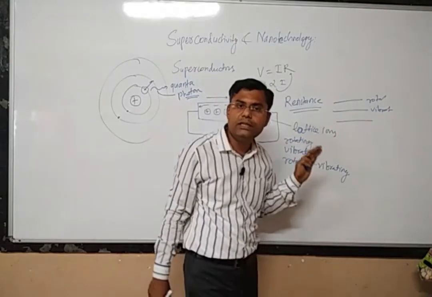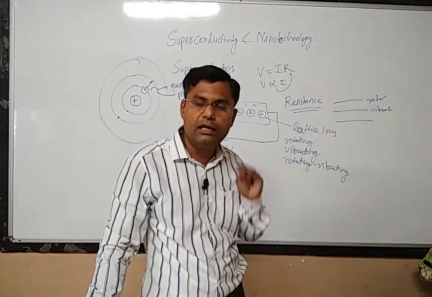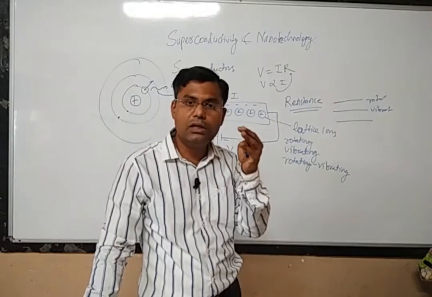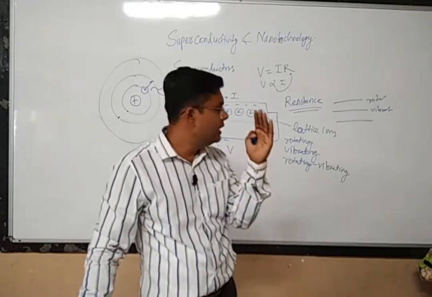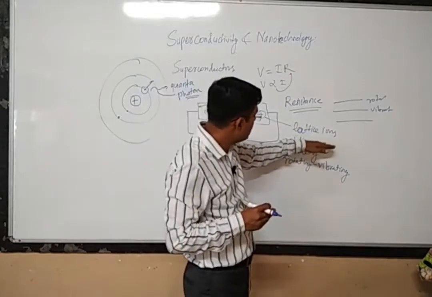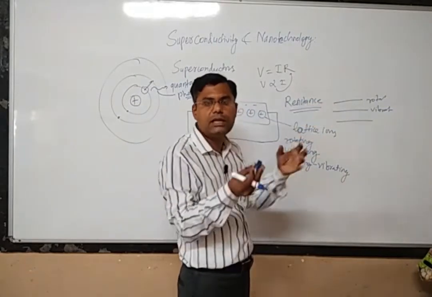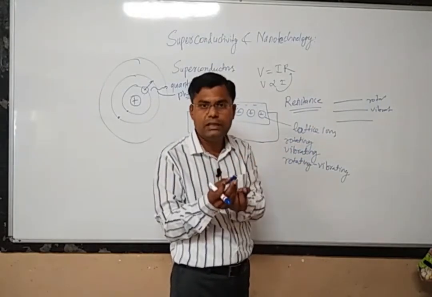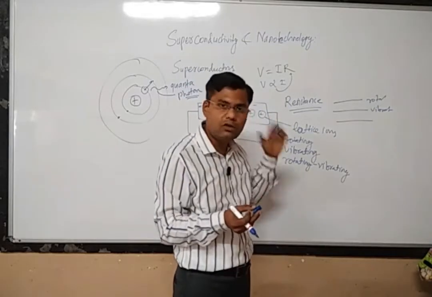Similarly, what about the lattice ions? All the lattice ions are performing some kind of motion. There will be different energy levels corresponding to these types of motion, and the particular lattice ion can go from one energy level to another, for example from one rotational energy level to another, depending on the energy. Suppose the lattice ion absorbs some energy; it will go into a higher energy state, similar to the electron.